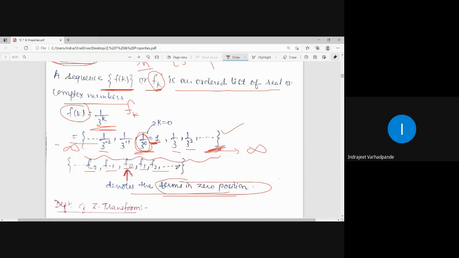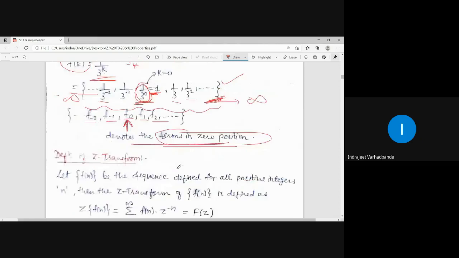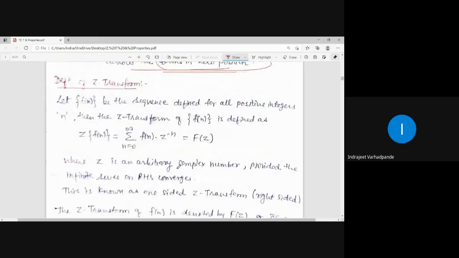So with this background of sequence, now I am able to get the definition of the Z transform. As I said, the usual notation used for the sequence is f of n. So let f of n be the sequence defined for all positive integers n.